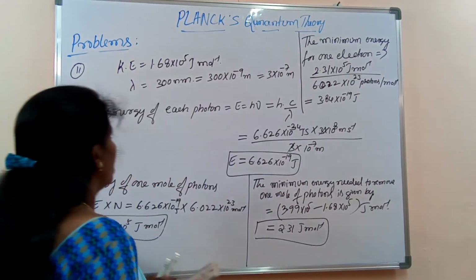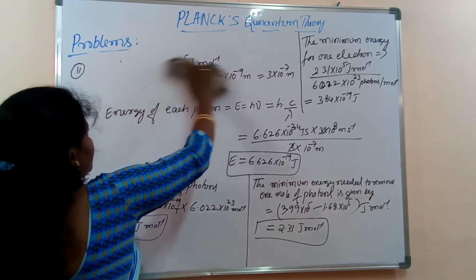What is the corresponding lambda maximum, lambda max?